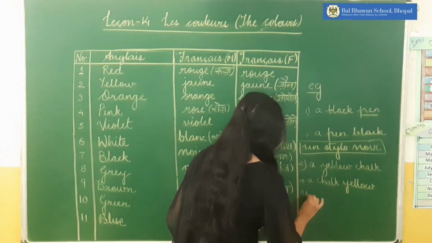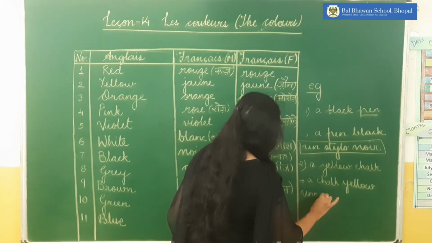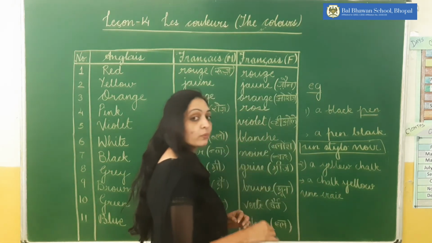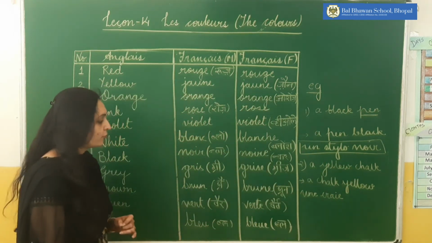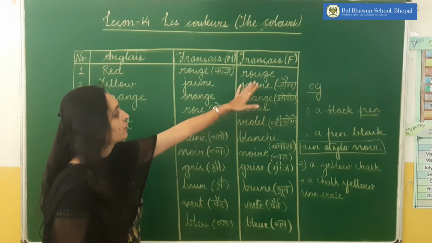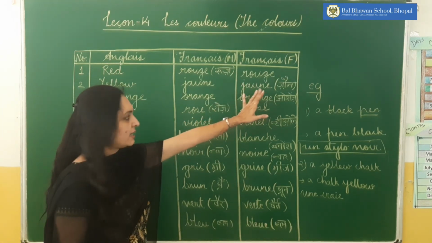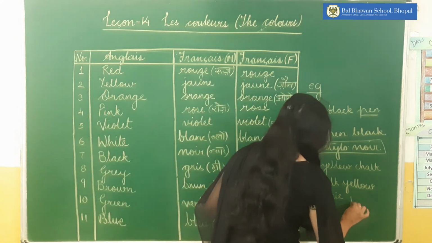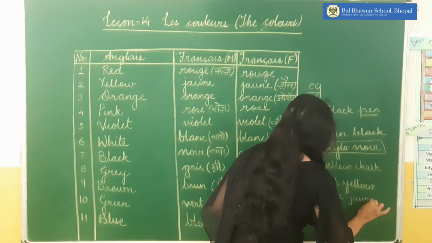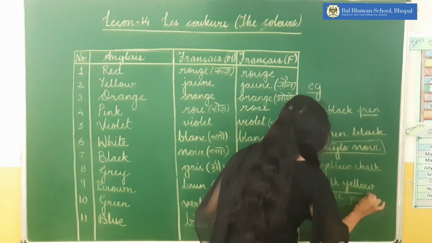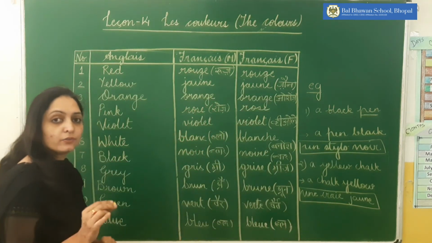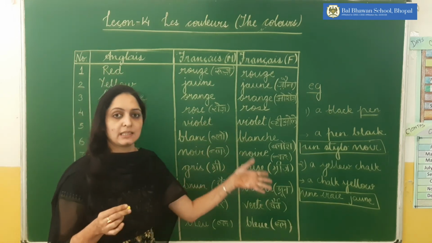So which color do we use? The feminine color of yellow, that is jaune. It's the same in both, so it doesn't matter, but we use the feminine one. So you see the difference, why we have categorized colors into masculine and feminine.